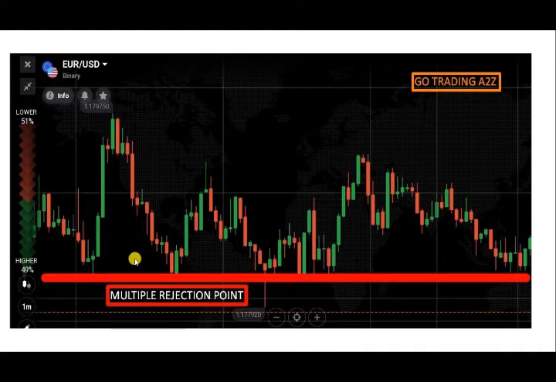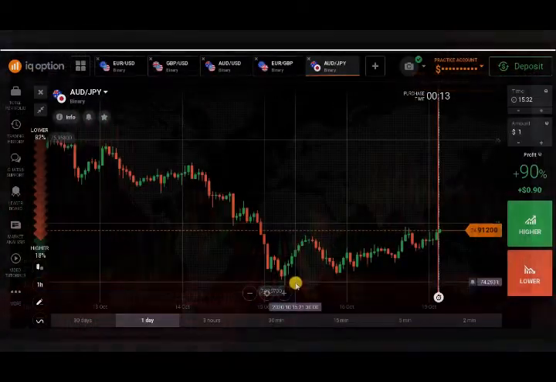Sometimes fakeouts will happen if you don't consider price action. Therefore, price action is the first priority, and whatever strategy you are following, you can't take trades unless you find a signal. So we have completed two types of levels, that is extreme levels and multiple rejection points, or levels with multiple rejections. So let's jump into the live chart to find these multiple rejections.